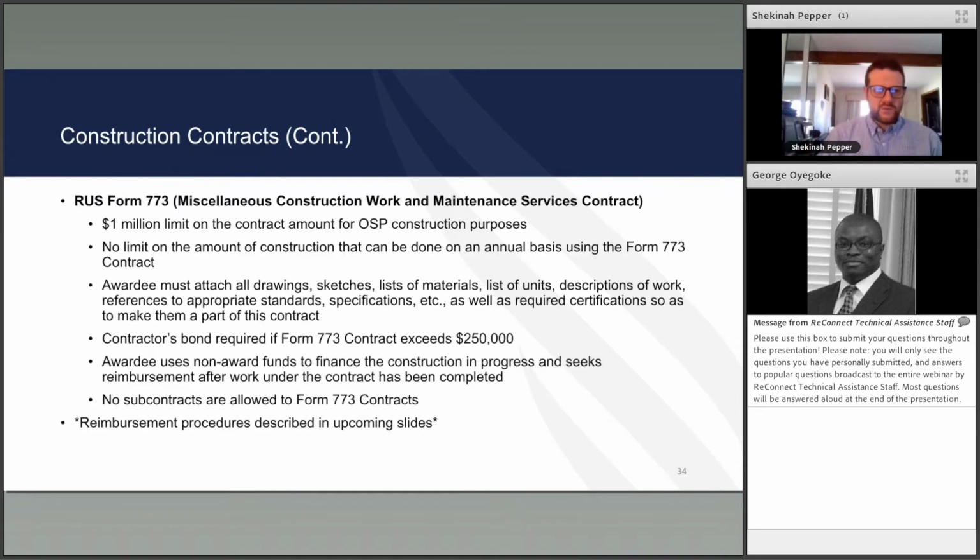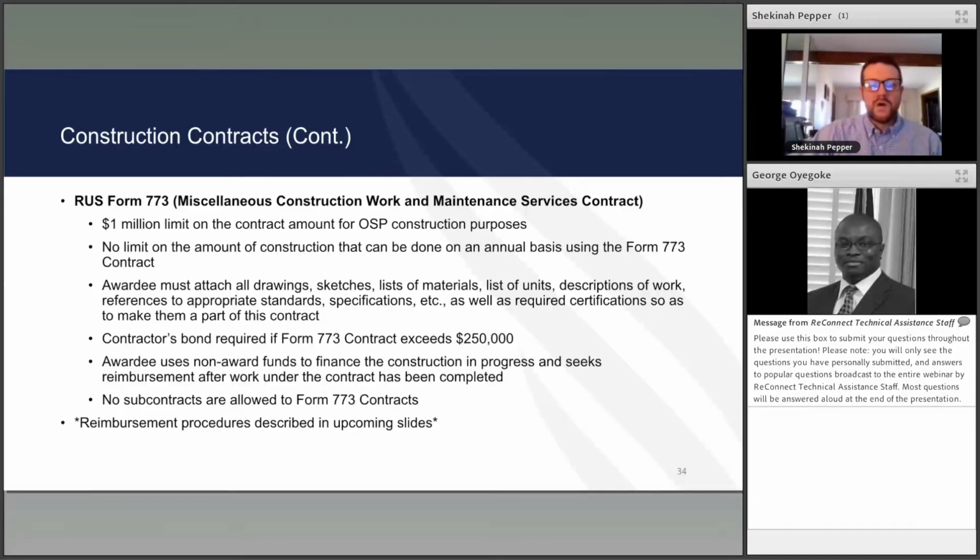RUS Form 773. This is a pretty flexible form that we use for both small scale construction and for our tower contracts. For small scale construction or miscellaneous construction work, we have a $1 million limit on the contract for outside plant purposes. There's no limit on the amount of construction that can be done under the 773 in a year, as long as each individual 773 is under $1 million.